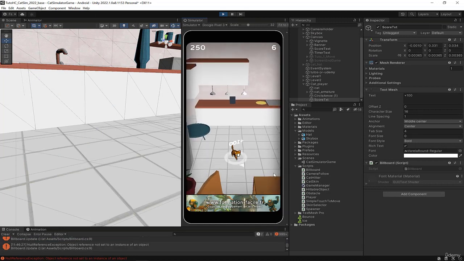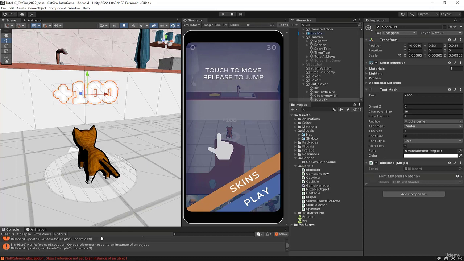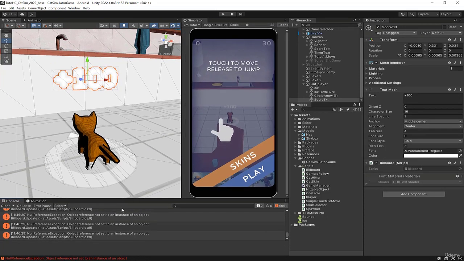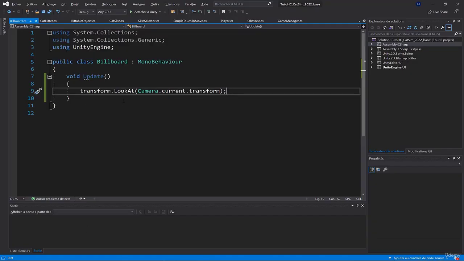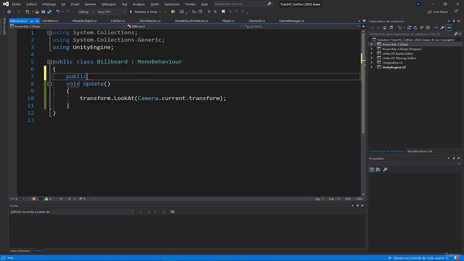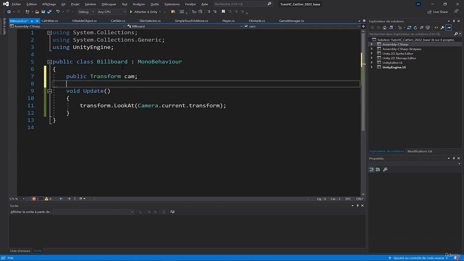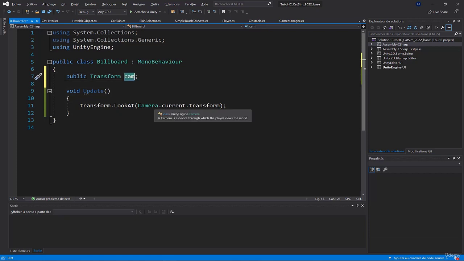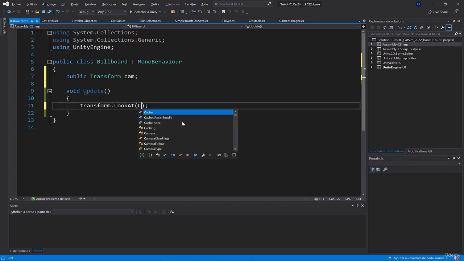It didn't work. Let's see why. Always think of checking your console to see if you have an error. Here, something isn't found. It might be the camera. Well, I'm not going to investigate too much because it's not the purpose of this video. Instead, I'll do it another way. Public transform cam. And I say, look at the camera. Well, maybe it's Camera.main instead of current. Yeah, no, well, anyway, I'll use directly a variable for now.